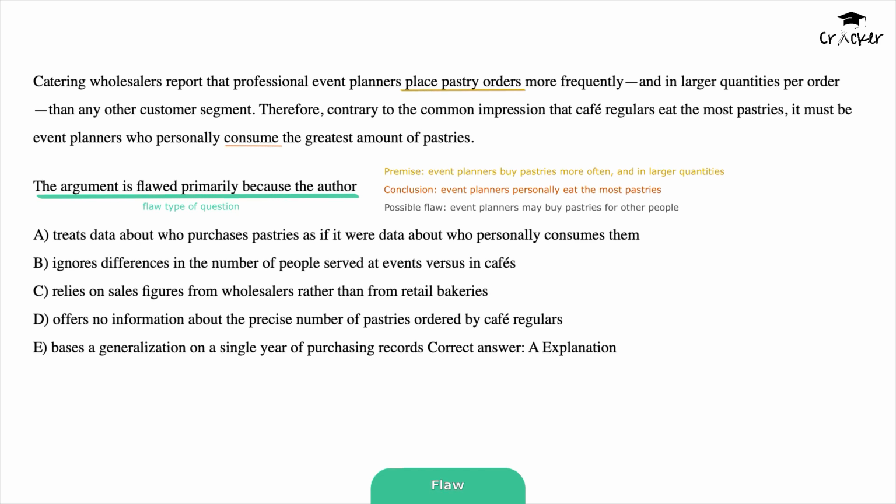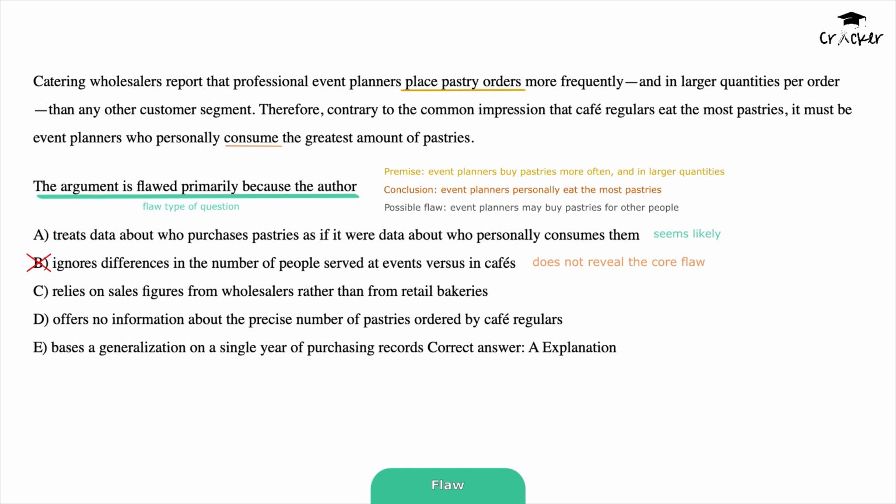Let's look at the answers to see whether any of them describes this fallacy. Option A says the flaw is treating purchasing data as if it were consumption data. That's exactly the mistake. The author assumes buyers are the same as eaters, which they aren't. Option B talks about the number of people served at events versus cafes. While that could matter, it's not the core flaw. Even if an event serves few people, the logical error is still assuming planners themselves consume what they buy.